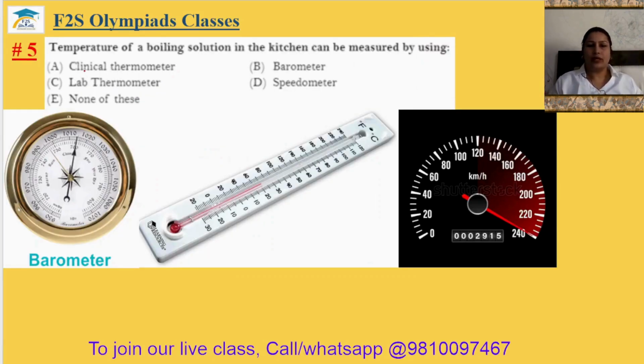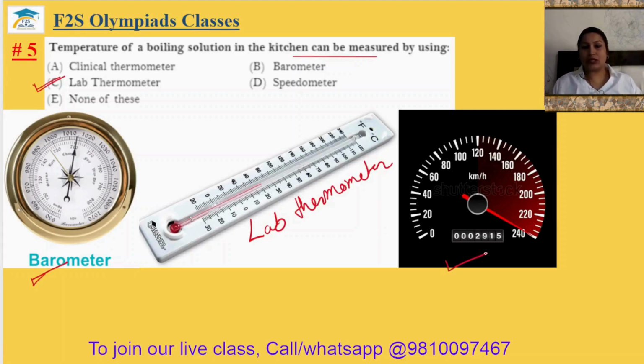Question number 5. The temperature of a boiling solution in the kitchen can be measured by using a lab thermometer. This is your lab thermometer, and this is your barometer. We use a barometer for measuring pressure. And this is your speedometer. We use a speedometer to measure speed. So the fifth answer will be option C.